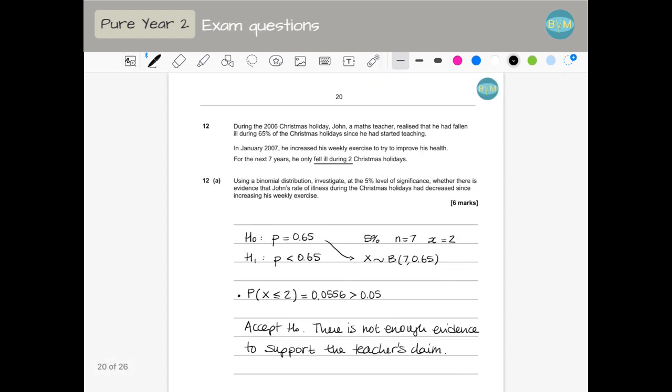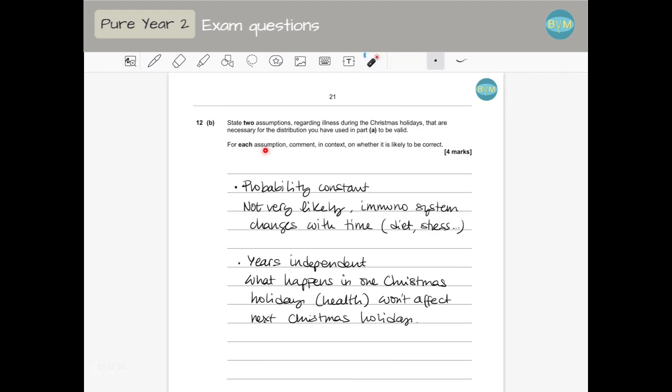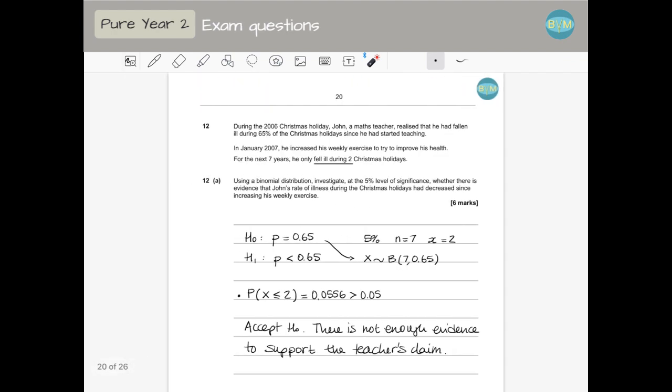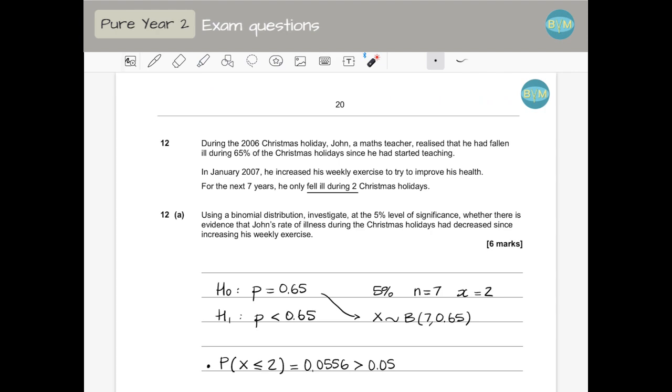And that's all with this question. Remember, you have to give reasons. You say for each assumption, comment in context whether it's likely to be correct. Don't overthink it. It's just a bit of common sense. And that's all with this question.